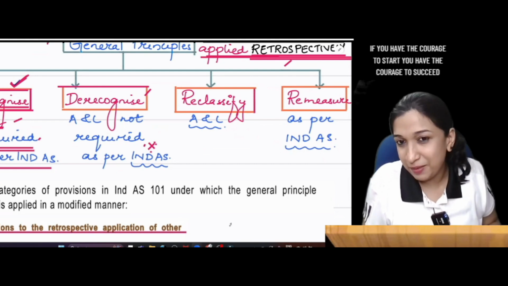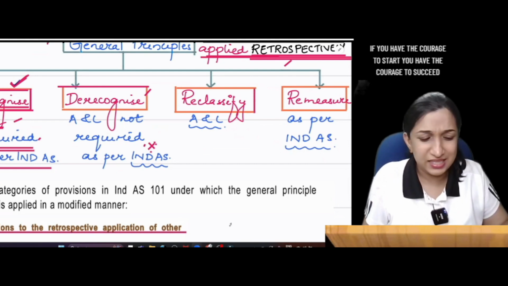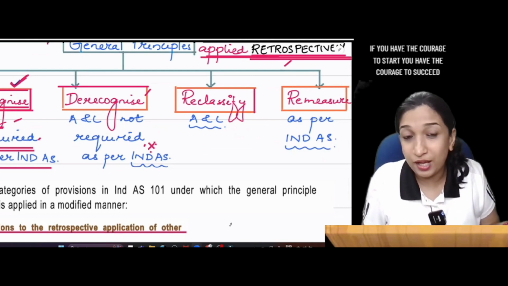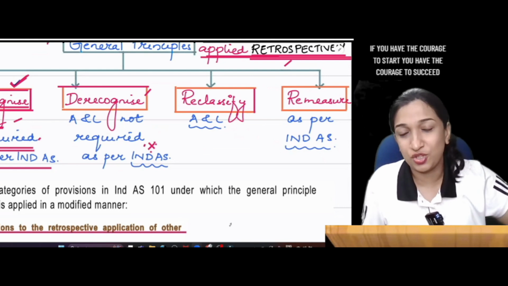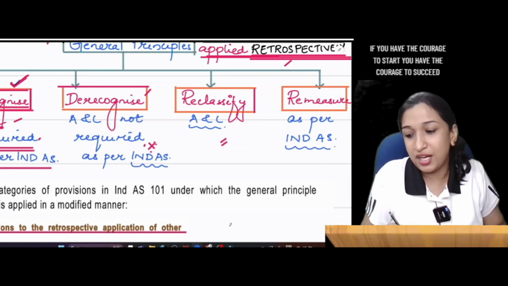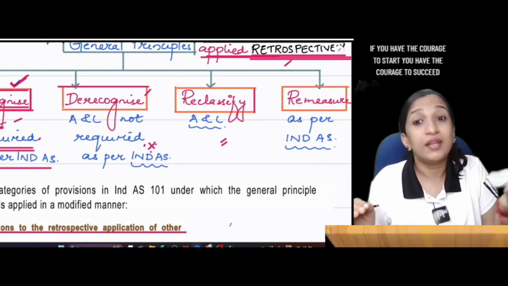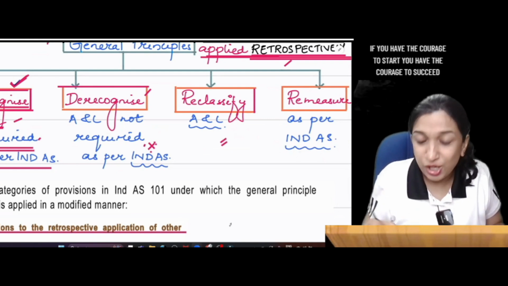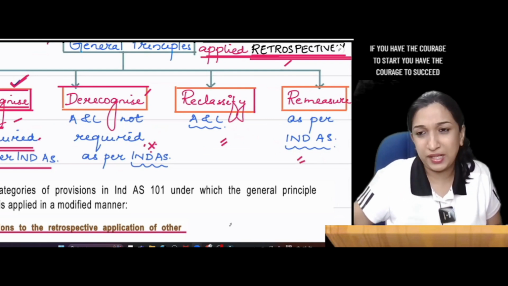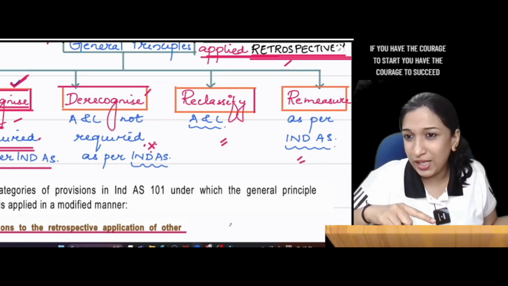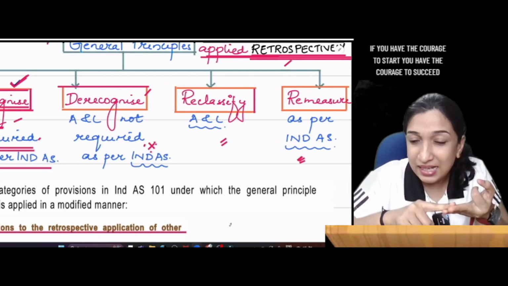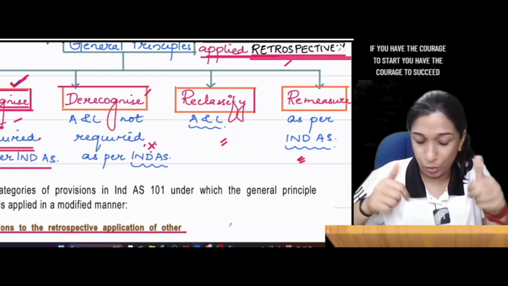Reclassify assets and liabilities. Example, investment property. Such a categorization was not there, or FVTPL, FVTOCI, amortized cost categorization was not there in accounting standard. But here in the first Ind AS balance sheet, you need to reclassify, remeasure, fair value of a preference share liability, present value of cash outflows expected. That you were not doing in accounting standard, but do it here. Recognize, derecognize, reclassify, remeasure. Okay, fine.